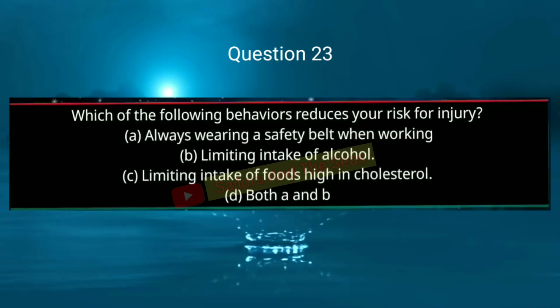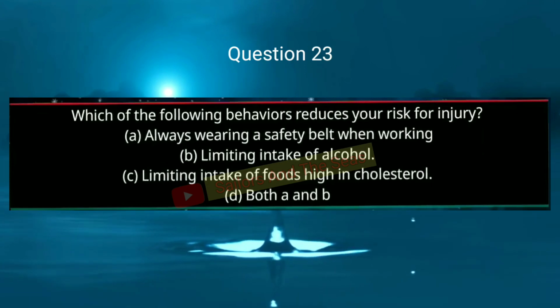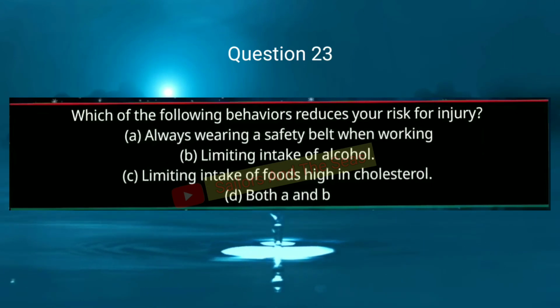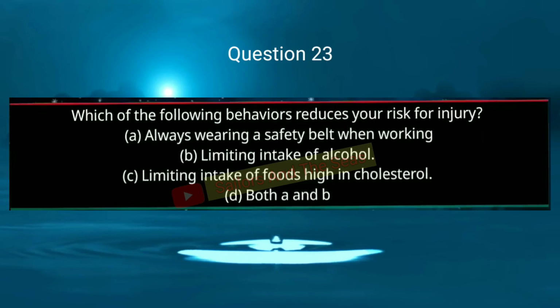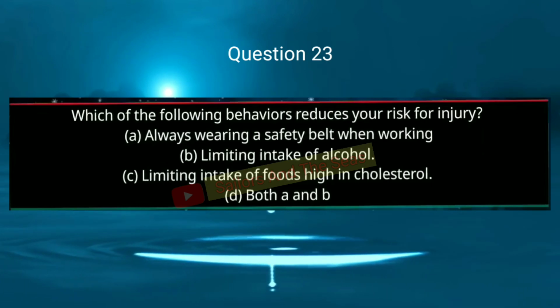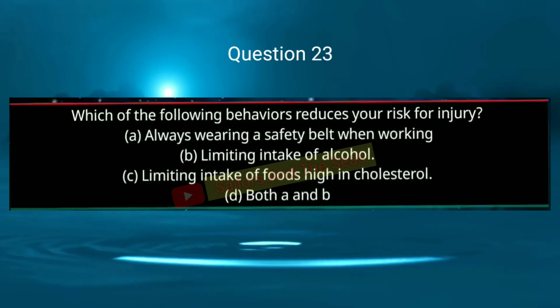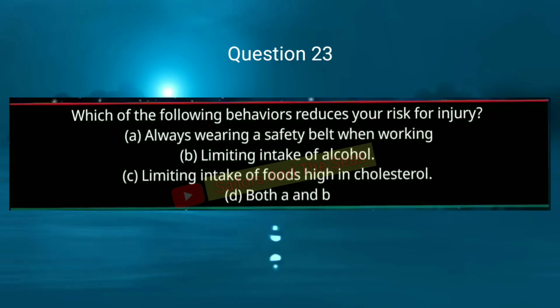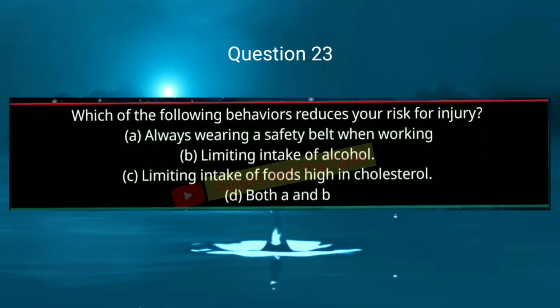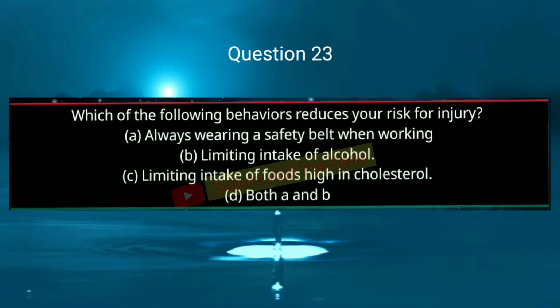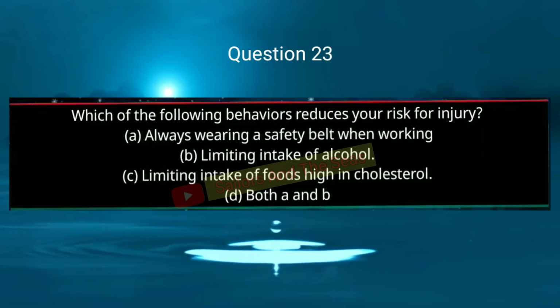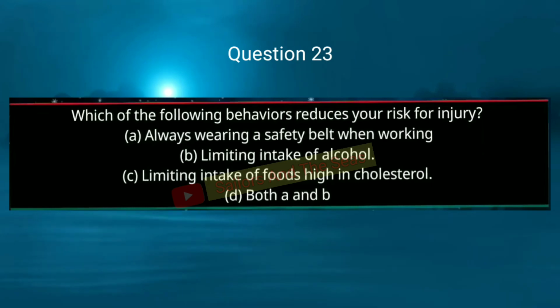Question number 23. Which of the following behaviors reduces your risk for injury? Option A, always wearing a safety belt when working. Option B, limiting intake of alcohol. Option C, limiting intake of foods high in cholesterol. Option D, both A and B. So answer will be D, both A and B.